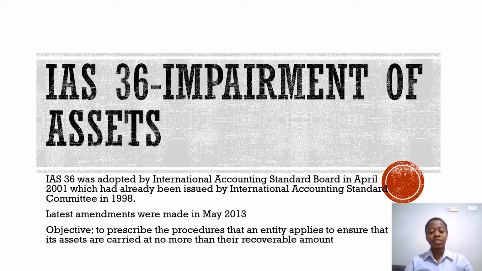This is the page where we discuss different matters related to the accounting profession, as well as different standards that are applicable in the preparation of general purpose financial statements. Today we're going to have a quick review of IAS 36, impairment of assets. This standard was adopted by the International Accounting Standards Board in April 2001, and the latest amendments were made to this standard in May 2013.